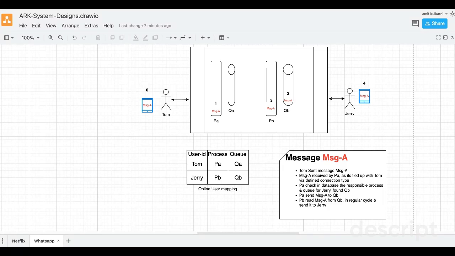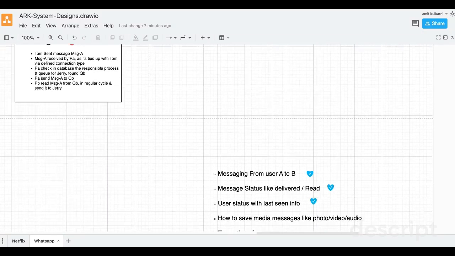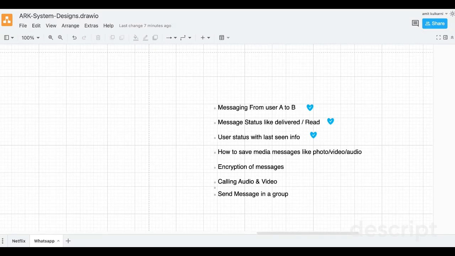Cool. So in this video so far, we have covered our first three requirements: messaging from user A to B, message status like delivered, read, not read, only received by the server, and user status with last seen information. All three are covered. Stay tuned, friends. I'll cover the remaining four in my next video.